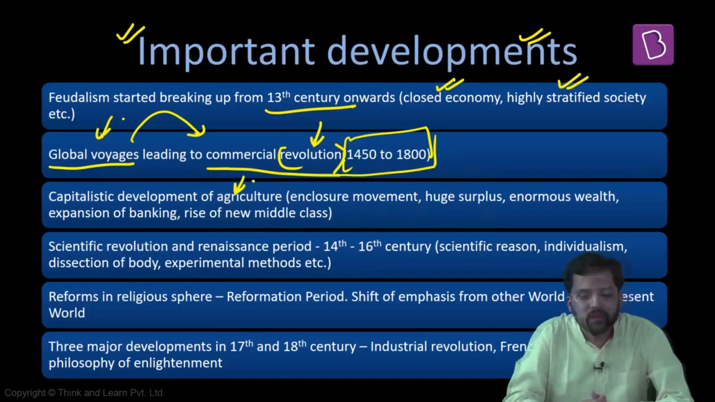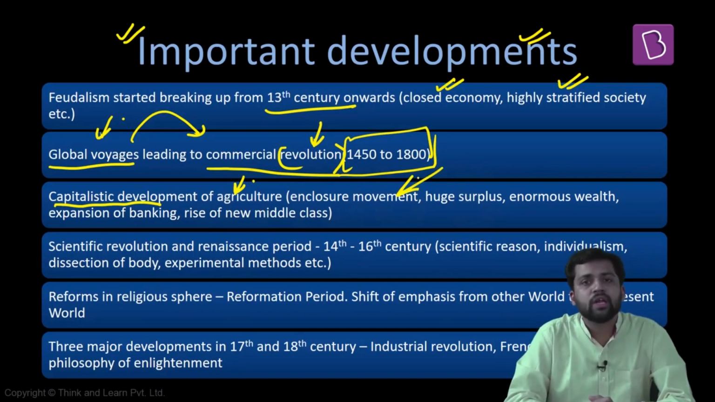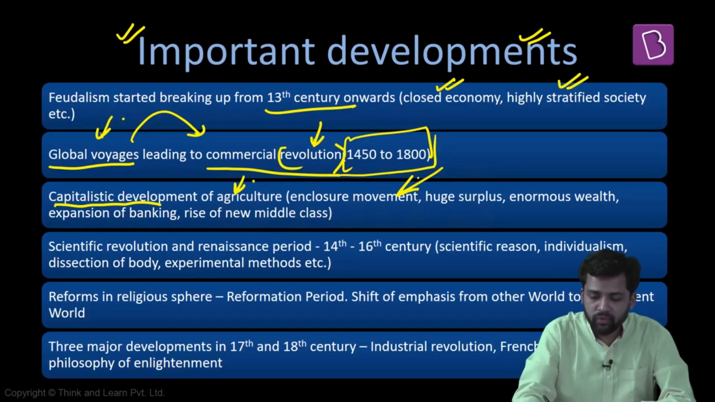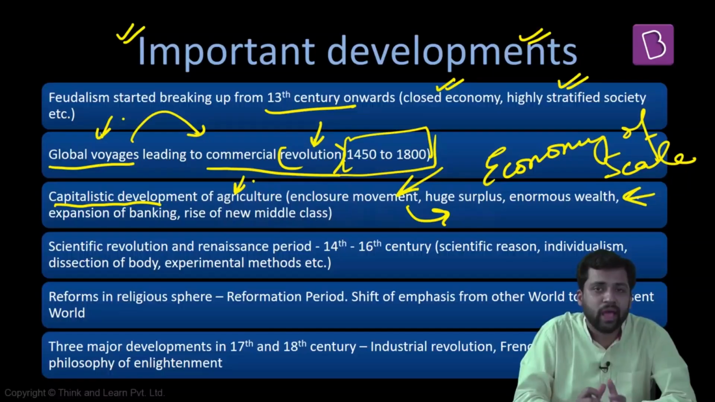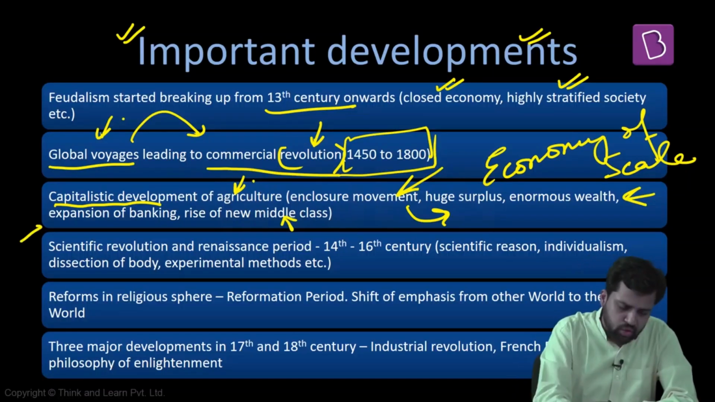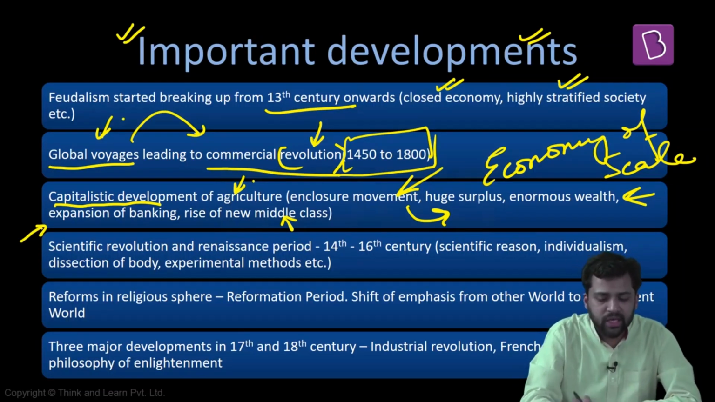Now, another thing is also happening in the field of agriculture. There is capitalistic development of agriculture. There was the enclosure movement. What was the enclosure movement? The rich landlords were acquiring the land of the smaller farmers, and as a result, they were cultivating on large farms. So they were getting the benefits of economy of scale, and becoming rich as a consequence. There is development of huge surplus and accumulation of enormous wealth, and this also helps in the emergence of another class in society. There is also expansion of banking during this period. So expansion of banking and the rise of the new middle class can also be traced to commercial revolution.